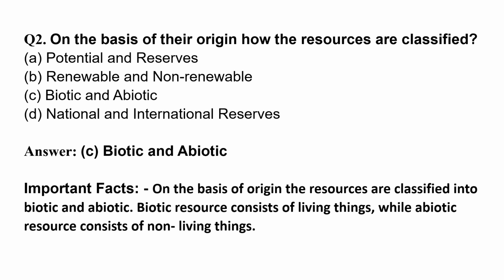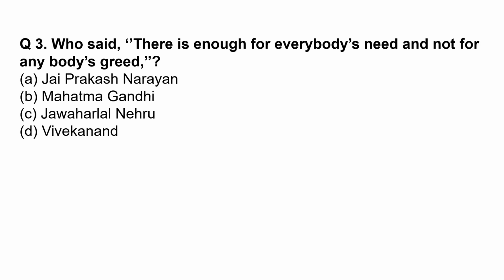Let us know some important facts. On the basis of origin, the resources are classified into biotic and abiotic. Biotic resource consists of living things, while abiotic resource consists of non-living things.